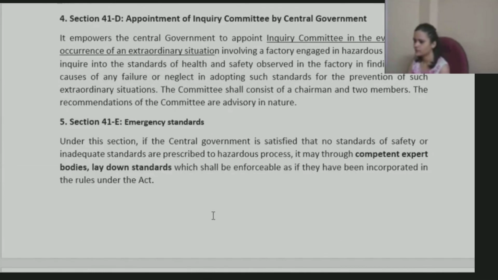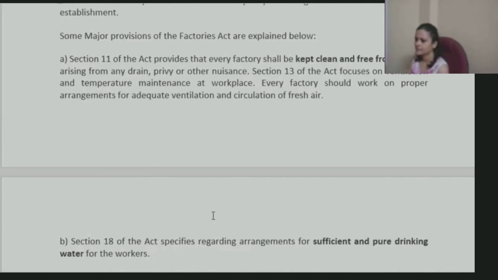Okay. So this part is clear, right? Yes, madam.